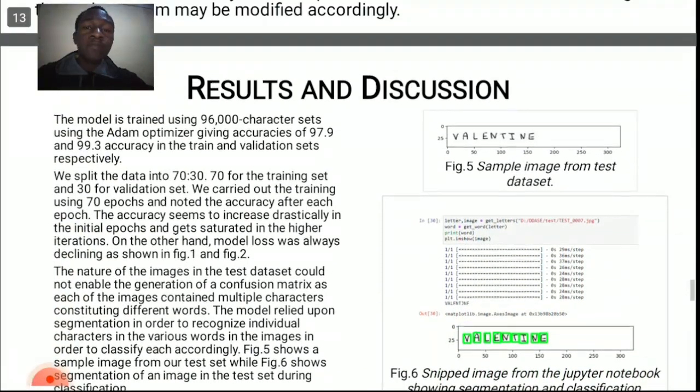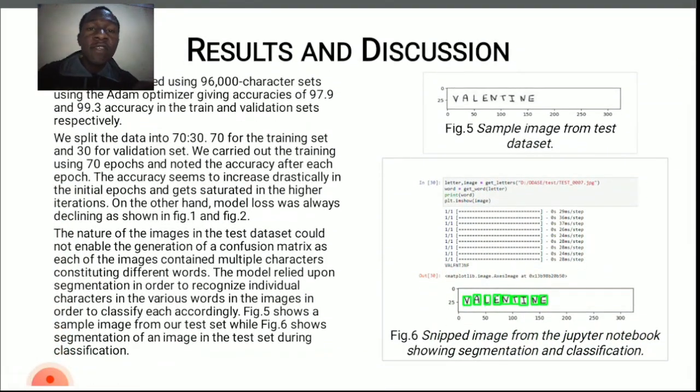Now, results and discussion. The model was trained on 96,000 character sets using the Adam optimizer, giving accuracies of 97.9 and 99.3. The model I'm talking about is the convolutional network after we selected it as the best performer. It gives 97.9 and 99.3 accuracy levels on the train and validation sets respectively. We split the data in the ratio of 70 to 30: 70 for the training set and 30 for the validation set.